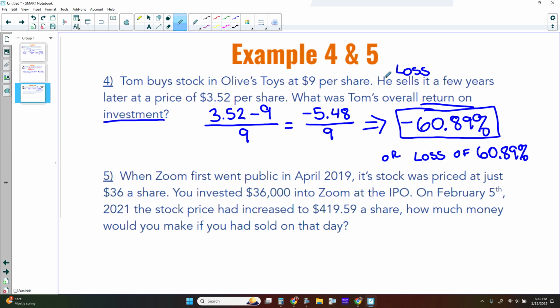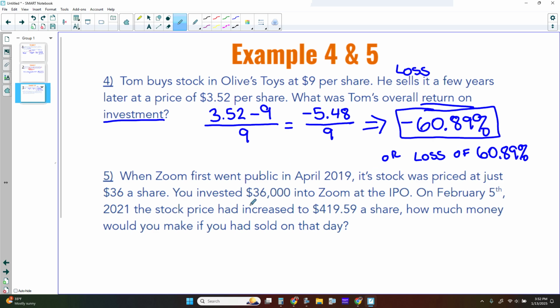All right, and then question 5 here. So this is an IPO question, and so in fact, in April of 2019 is when Zoom first went public. So just before the COVID times. The price was $36 a share at that IPO. So you invested $36,000. Wouldn't that be nice if we actually had that much? But that's okay. Into Zoom at the IPO.